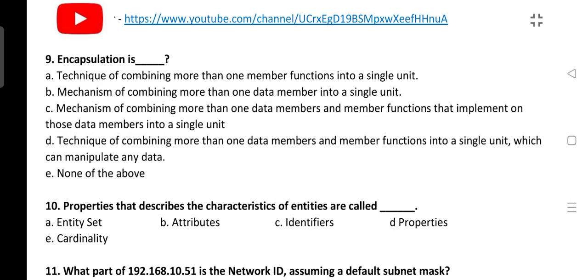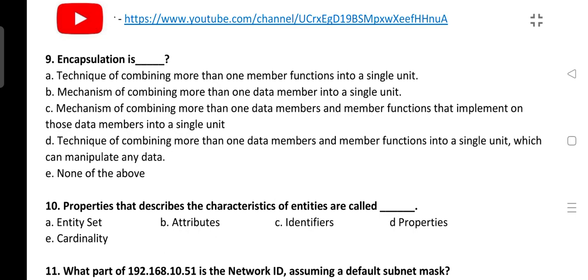So next is, encapsulation is. So you should know all the concepts of object oriented programming, like what is encapsulation, what is inheritance, what is message passing, what is abstraction. That thing we should know. At least we should know the definition of that. If we don't know how to implement that, we should know the basic idea or basic definition of that. So let's go to the question.